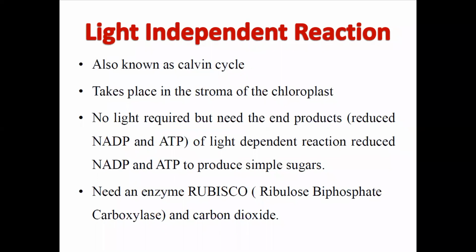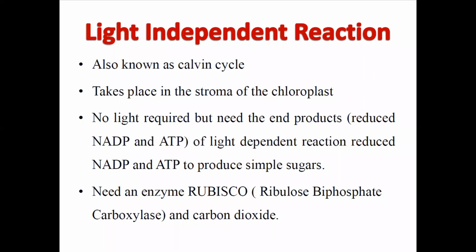light independent reaction. So the whole process of photosynthesis is divided into the thylakoids, that is the grana, and also the stacks. Now in the light independent reaction, the stroma of the chloroplast is responsible for the reactions.